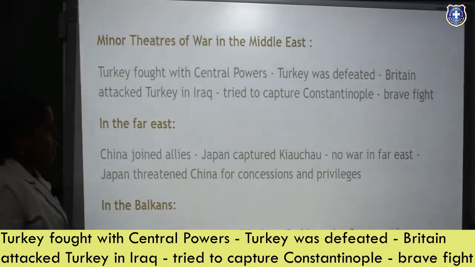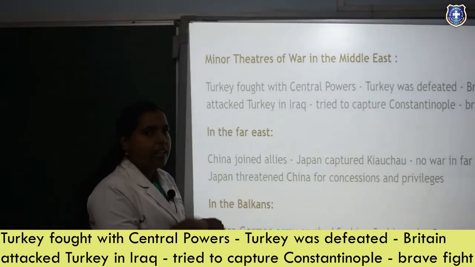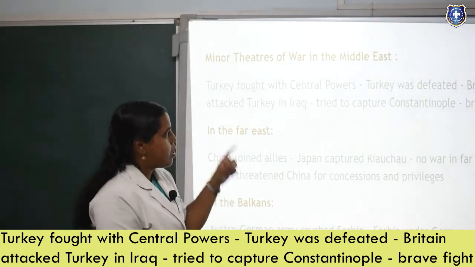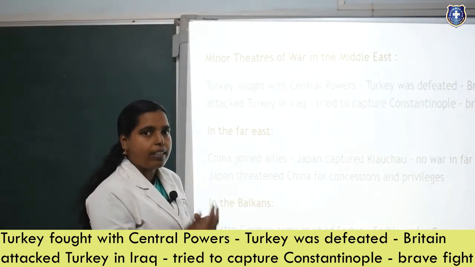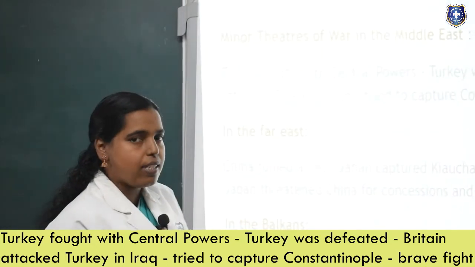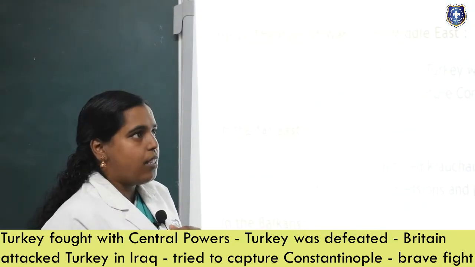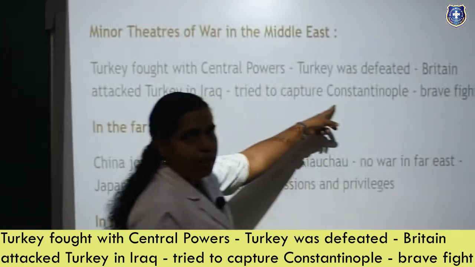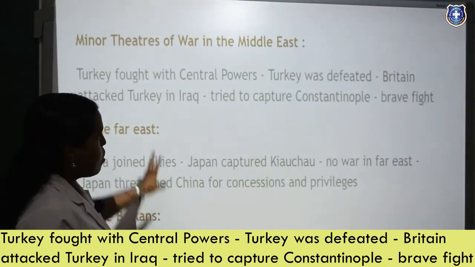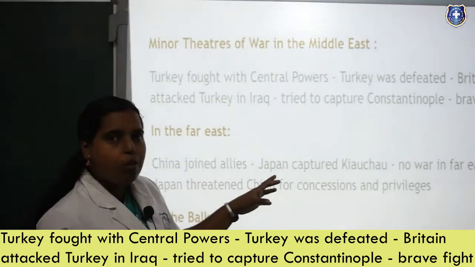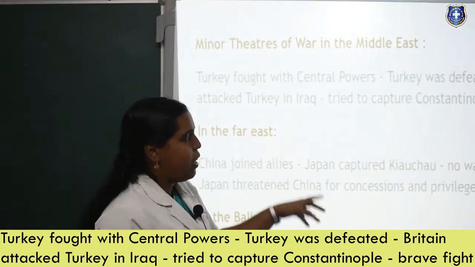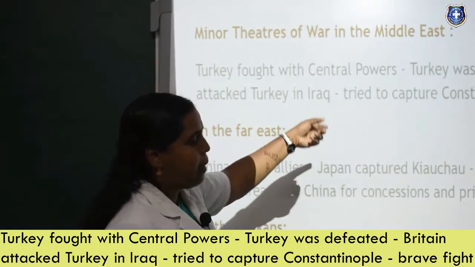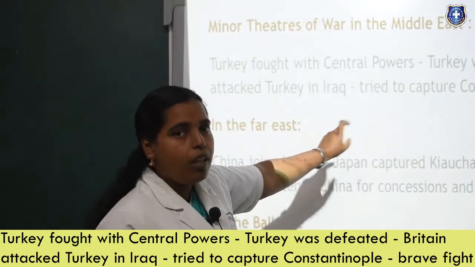Britain attacked Turkey in Iraq. Britain is attacking the Turks in Iraq, Palestine, Iran, and they tried to capture Constantinople. Britain was targeting Constantinople because it is a very great harbour, which is very good for transportation and everything. So they took a brave fight, attacked, and captured Constantinople.